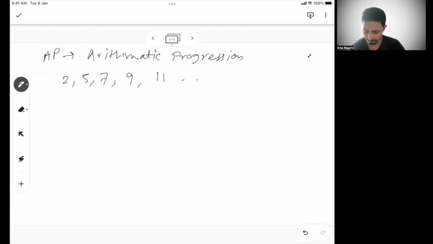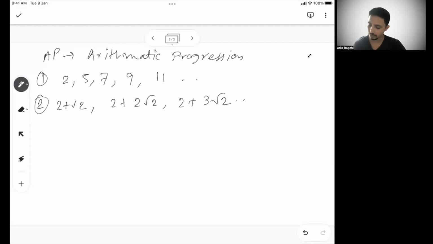Let's say 2 plus root 2. I'm just trying to make it a little different. 2 plus root 2, then 2 plus 2 root 2, then 2 plus 3 root 2, something like that. So you have, let's say, these two types of numbers. Now, if you see, there is a pattern in both the series of numbers. Let's say this is series 1, series 2.